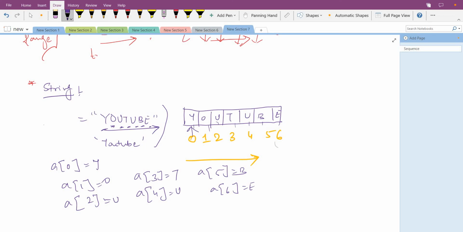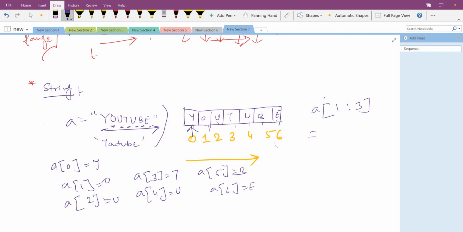You have to remember that as it starts from 0, if you count from 1 to 7, our indexing will end at 6. Suppose I have to bring a of 1 to 3. What I require is slicing. What is slicing? Slicing is cutting the string in a specific manner, in the manner in which I require.